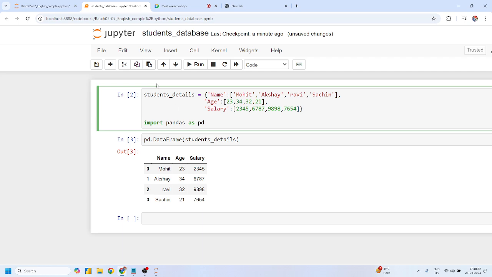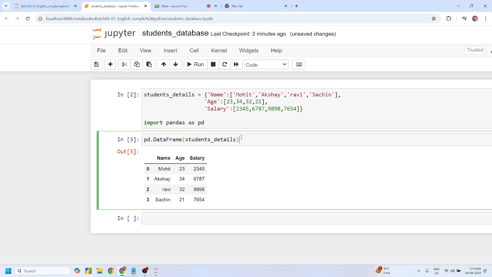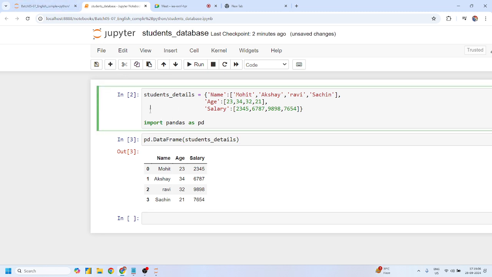So the question is, can you access this data using any concept? No? Mohit, can you access this data? Yeah, I think it's not that much accessible, right? Yes, because that data is stored in my local computer. How can you access this data?